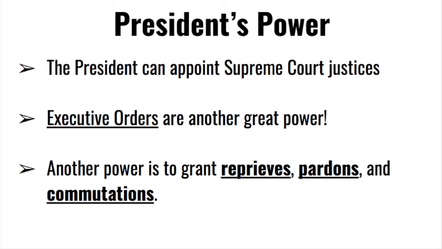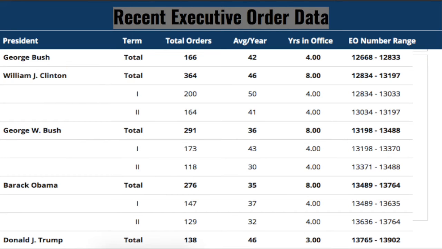This is a formal order to government to carry out a directive from the president. In total, the presidents have issued around 14,000 executive orders, and typically presidents sign 30 to 80 a year. And you can see a list of these that presidents have done or that Trump has done here.